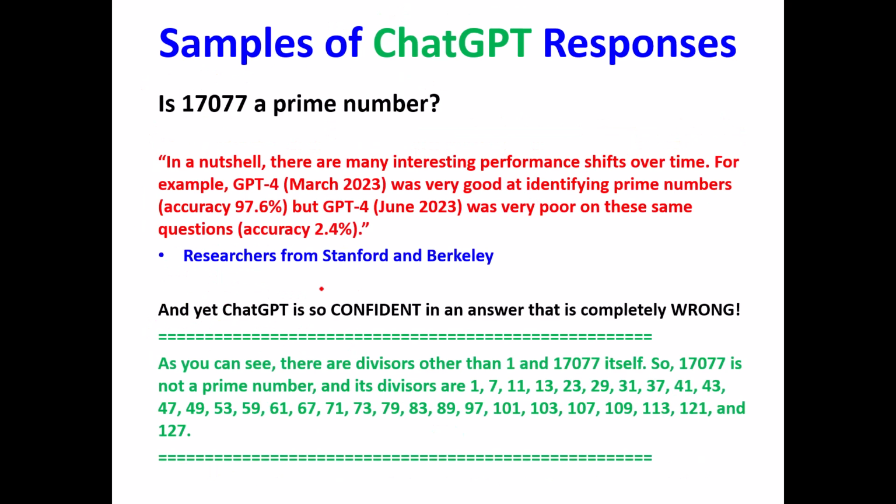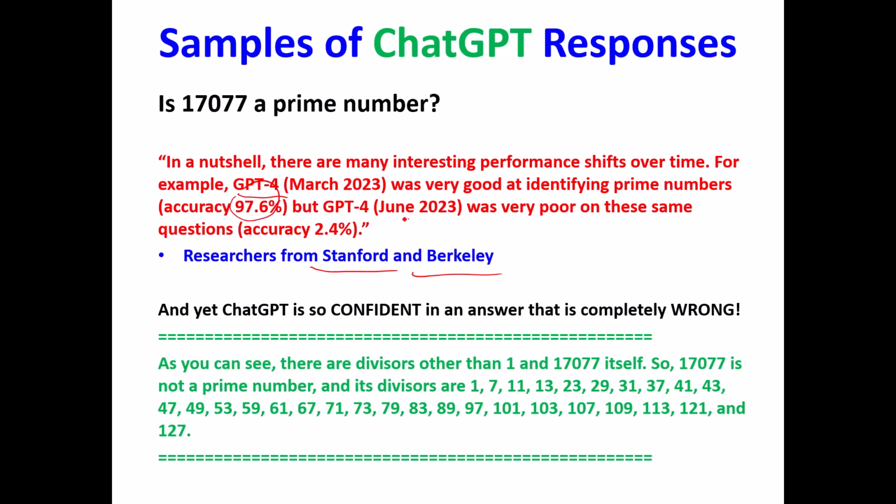Now, the reason I chose that number is some researchers from Stanford and Berkeley were looking at ChatGPT, actually its next step, GPT-4, to see how stable it is, if there is any drift in the responses. So they looked at GPT-4, the March 2023 version, and that version was very good at identifying prime numbers, got it right almost 98% of the time.